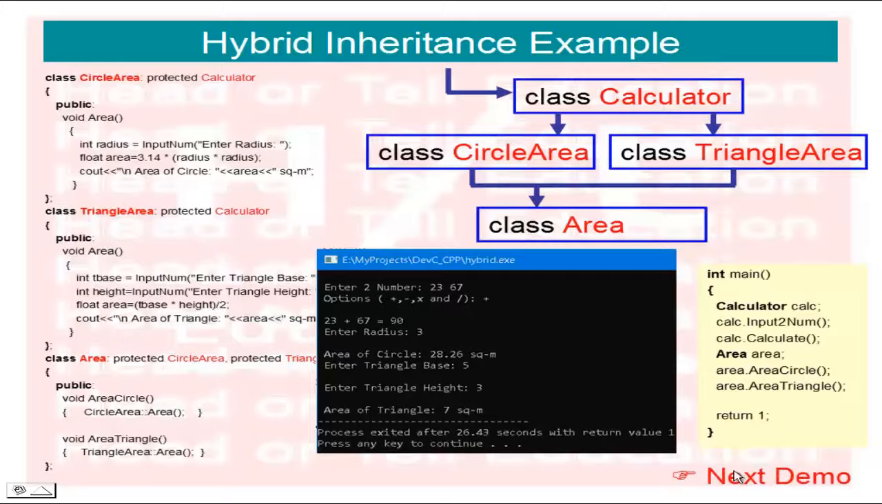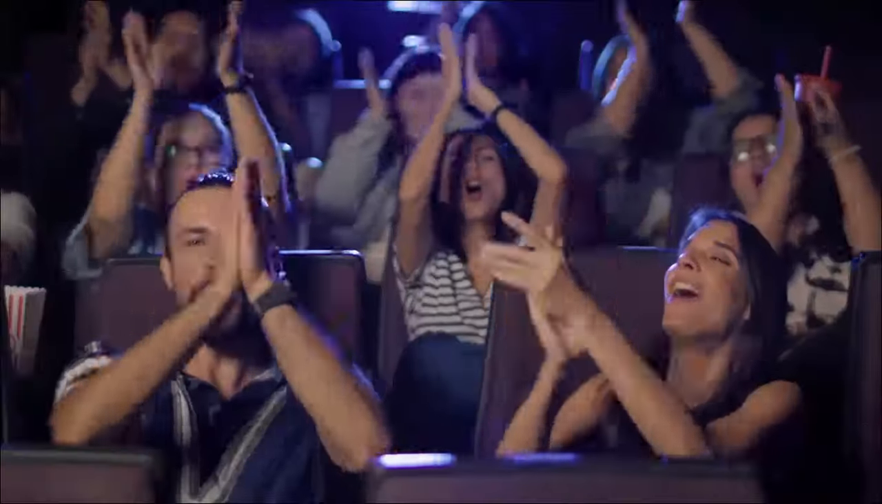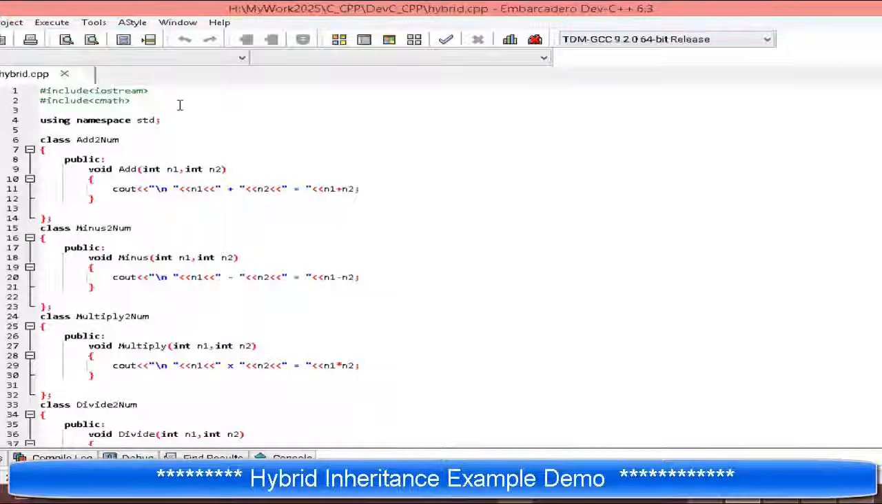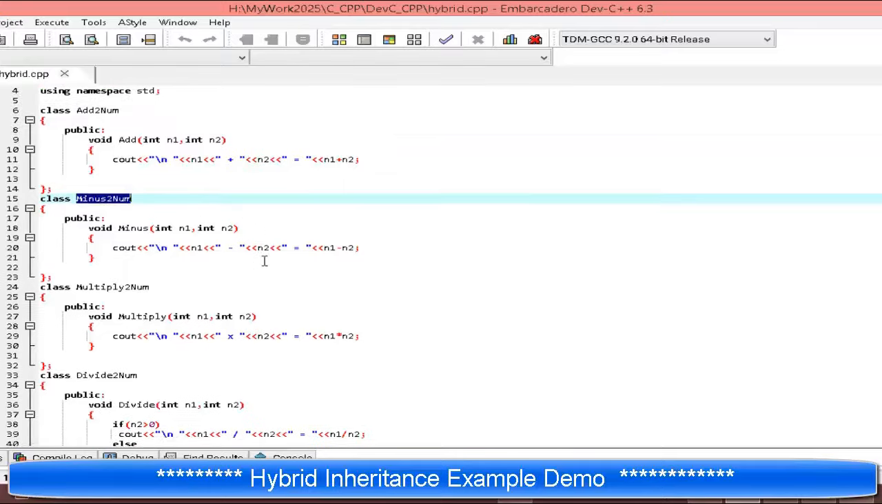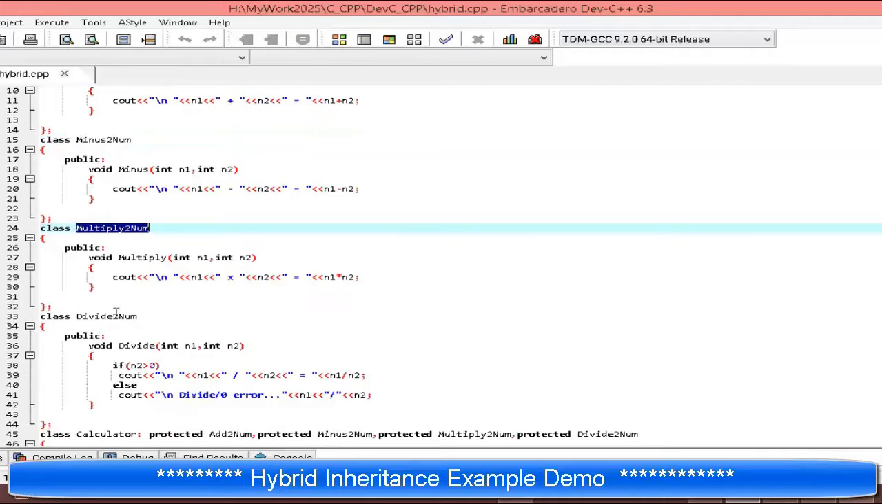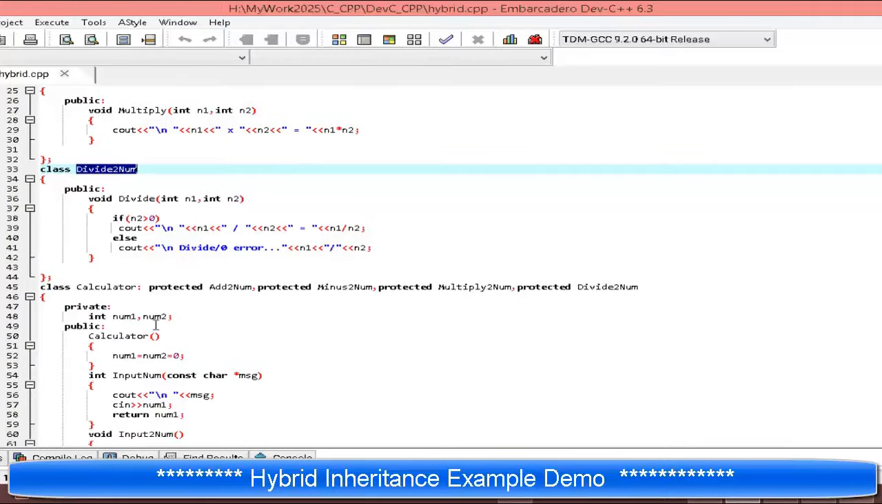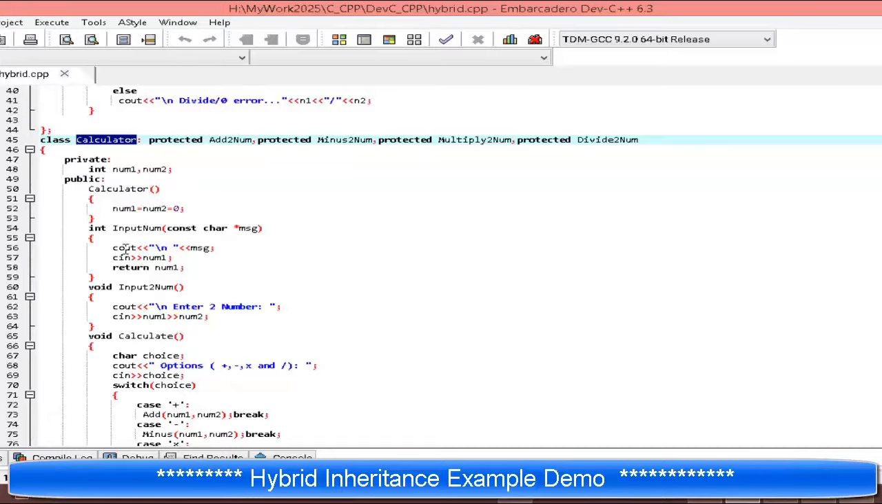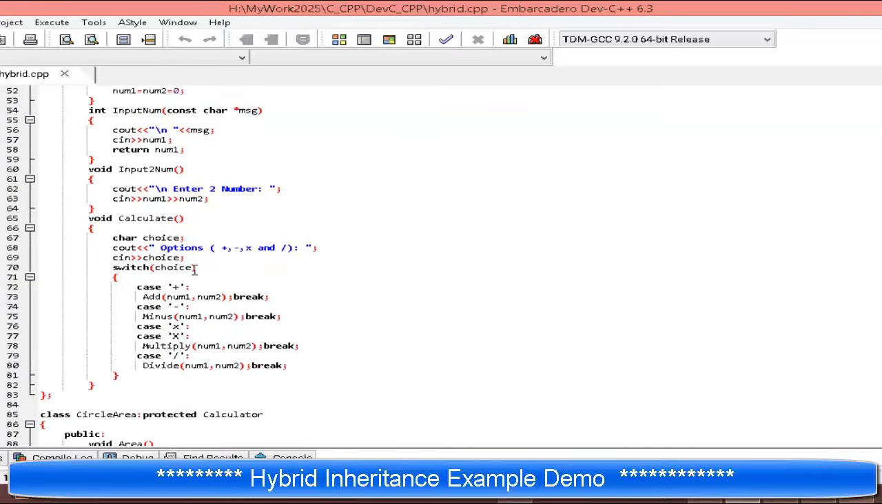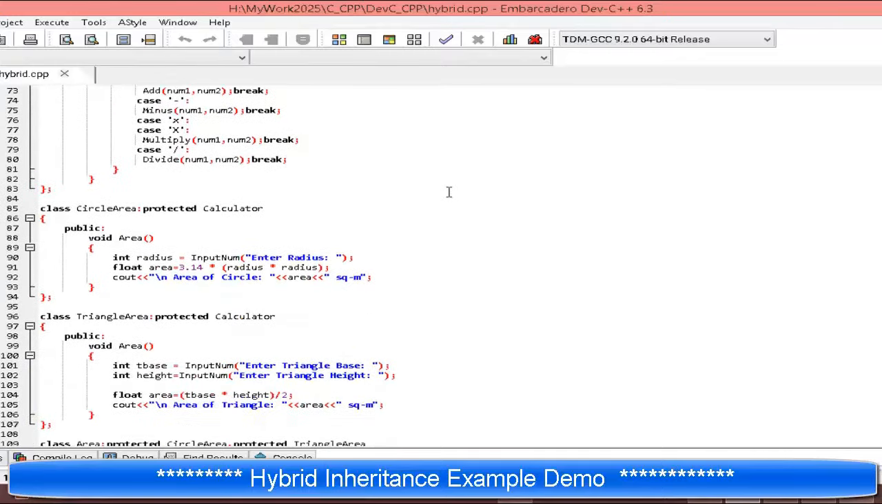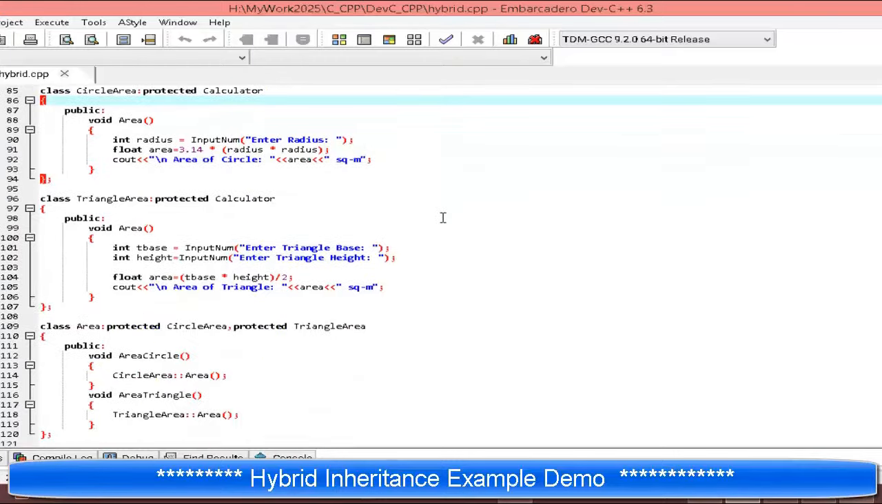Next we check the demo of the same. So this is the code. Here I have created four base classes: add two nums, minus two nums, multiply two nums, divide two nums. Using all four classes, this is the base class of calculator. So I created the calculator class, with a constructor to input numbers and a function to calculate according to choice. Next, using the calculator class, I created the two classes circle area and triangle area.